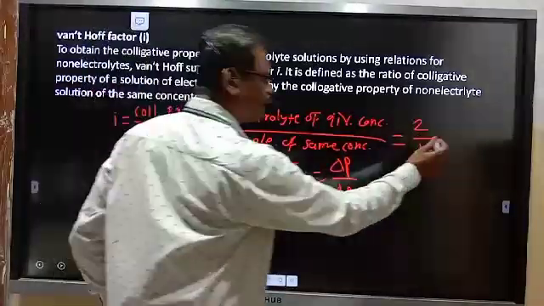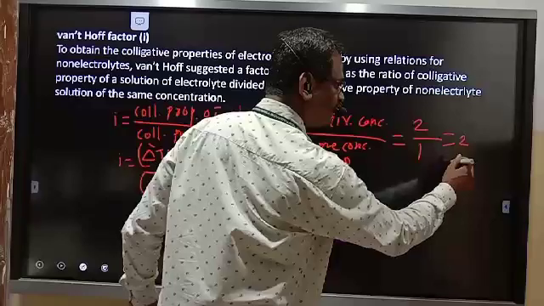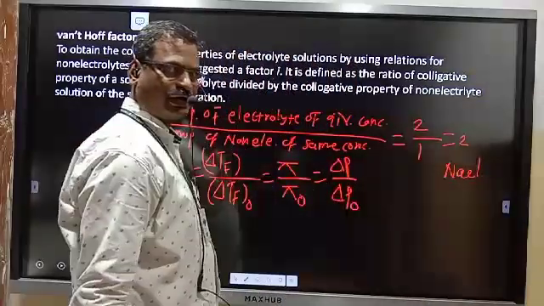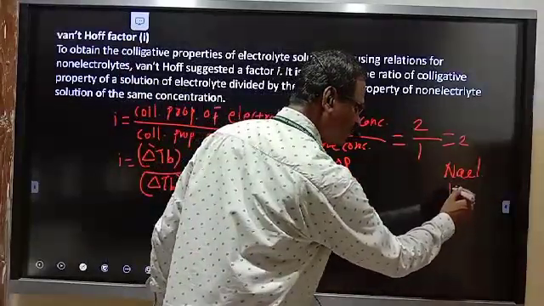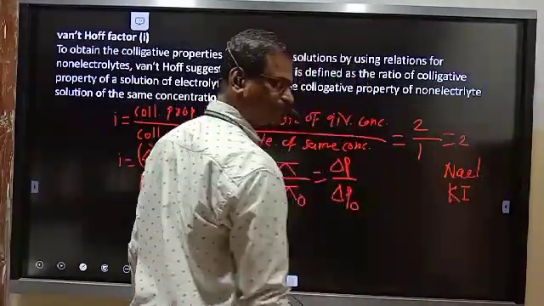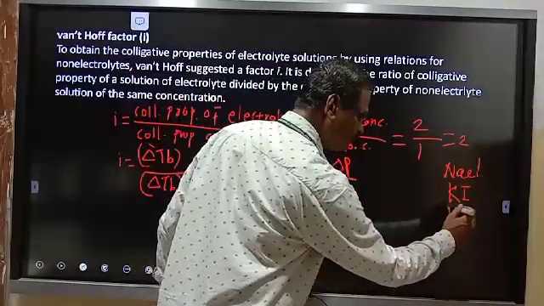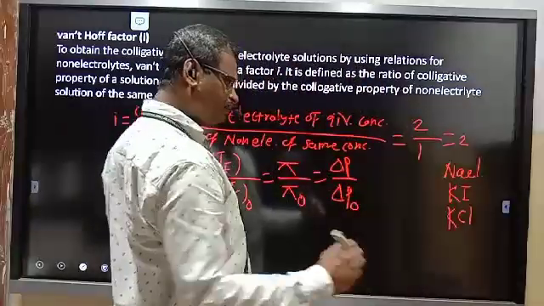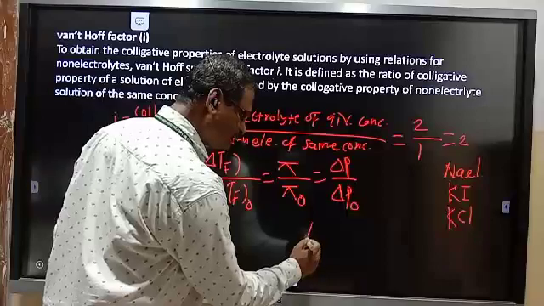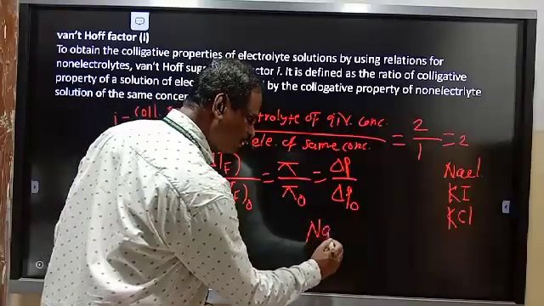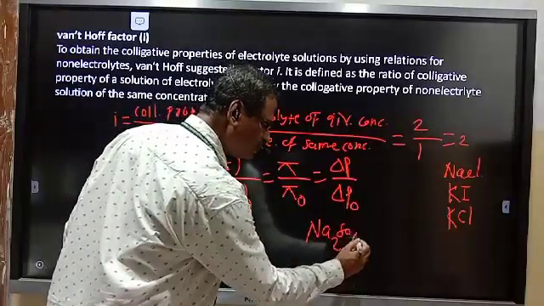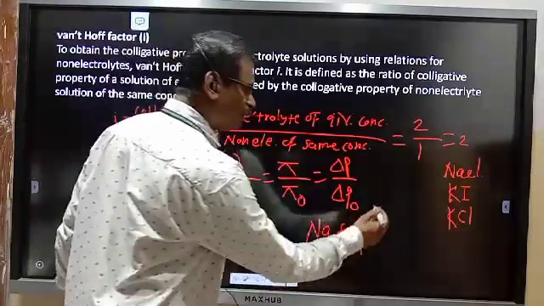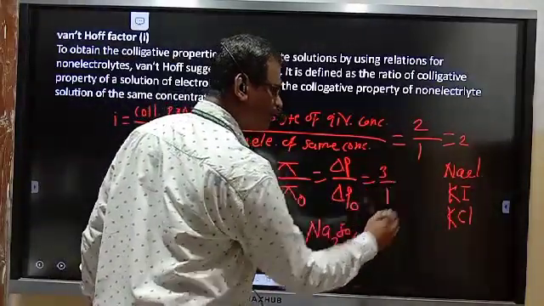So what is the Van't Hoff factor? It is equal to 2 in the case of electrolytes like NaCl, sodium chloride, KI, or KCl. But if we take an electrolyte like Na2SO4, how many ions are present? 3 ions, therefore the ratio will be 3/1.